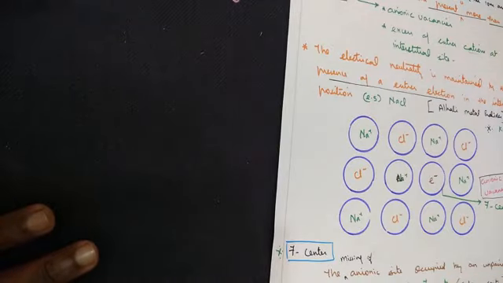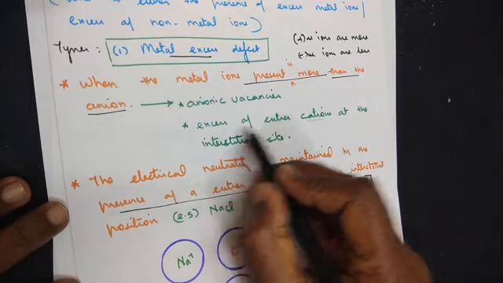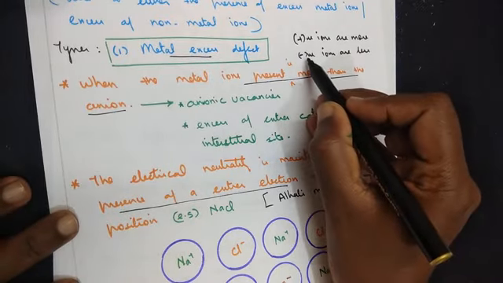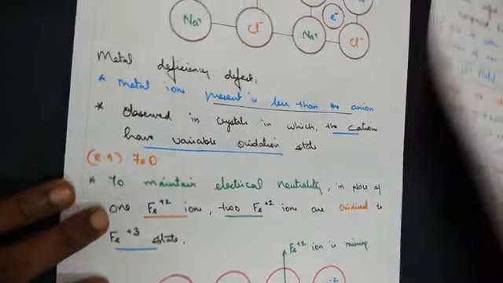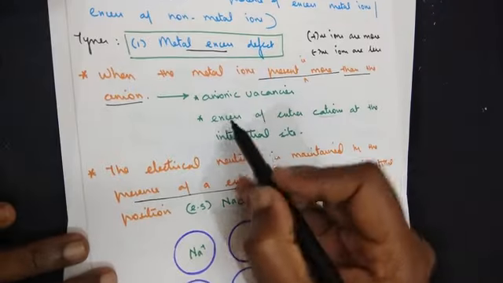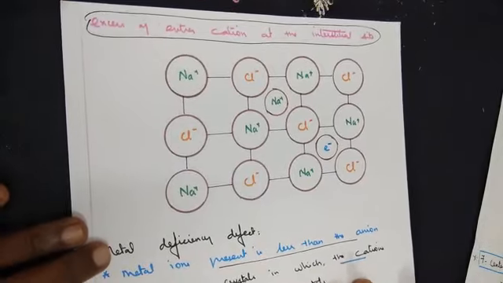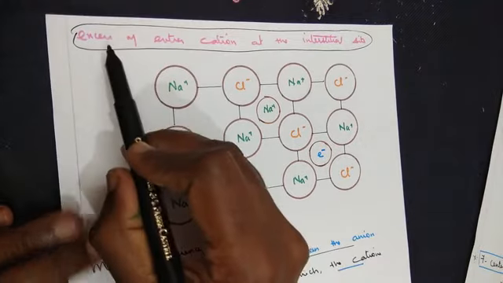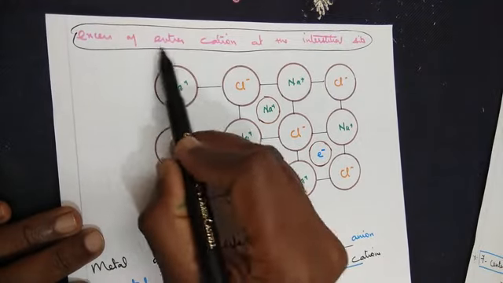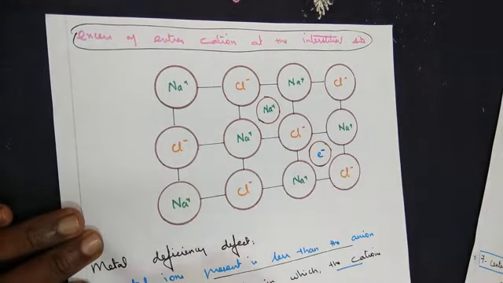Let's see the explanation for point number 2. If you look at it here, what's the second point we have written? Excess of extra cation. We have seen the explanation for fewer anions. Now we are going to see excess of extra cation at the interstitial site. If you look at the diagram, you will understand better.